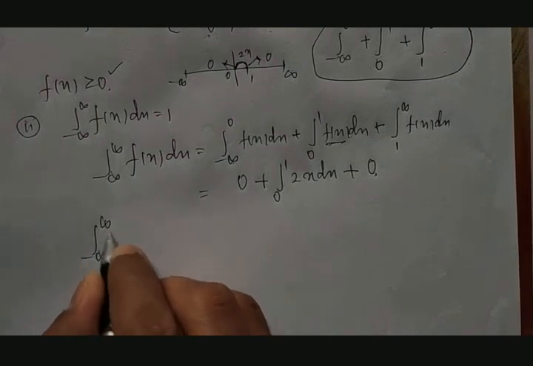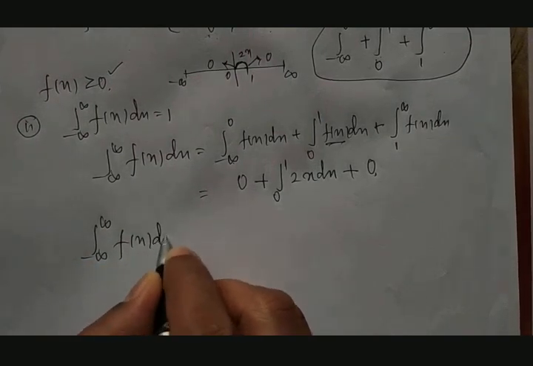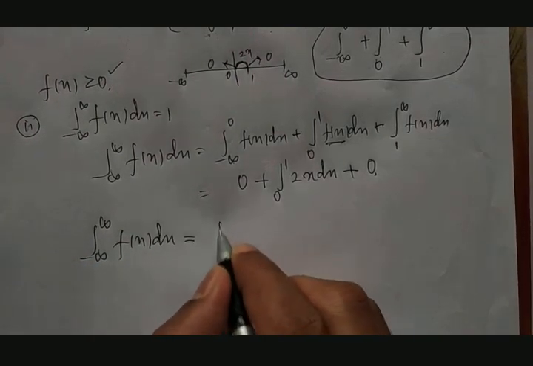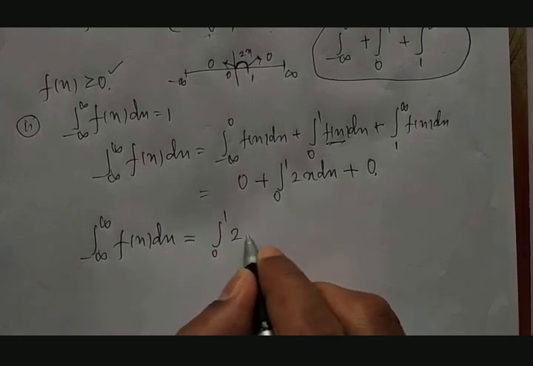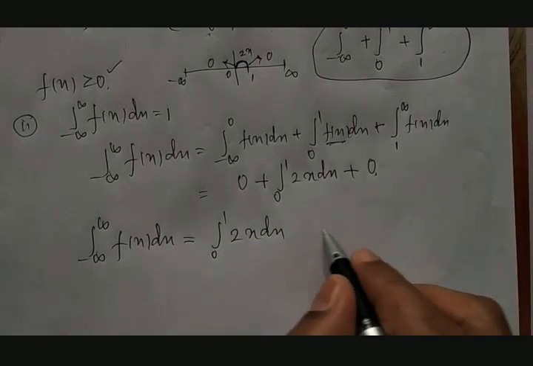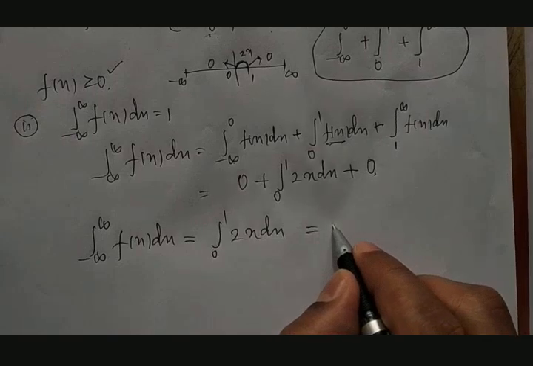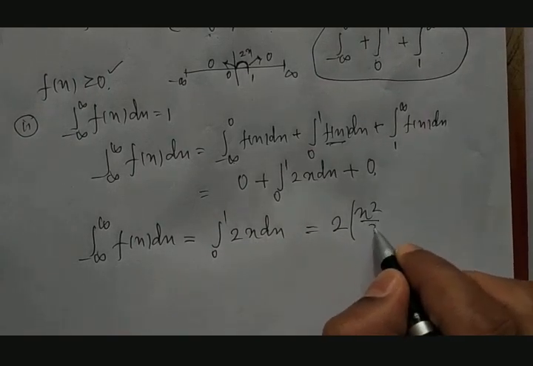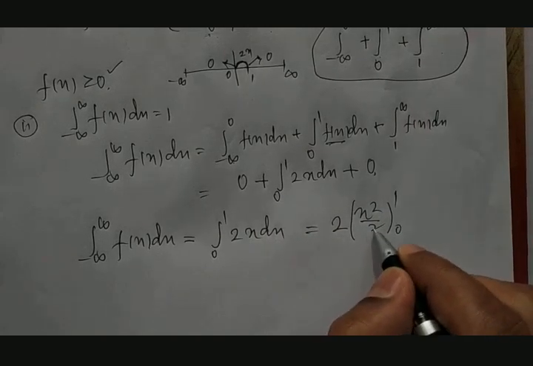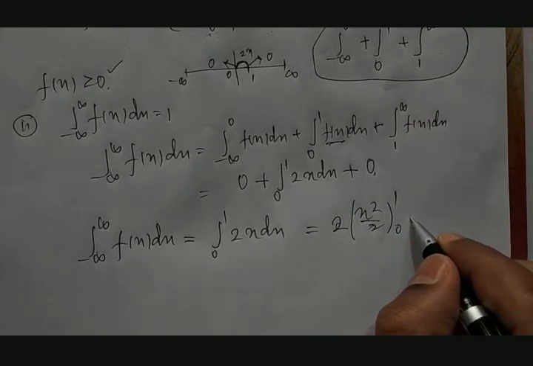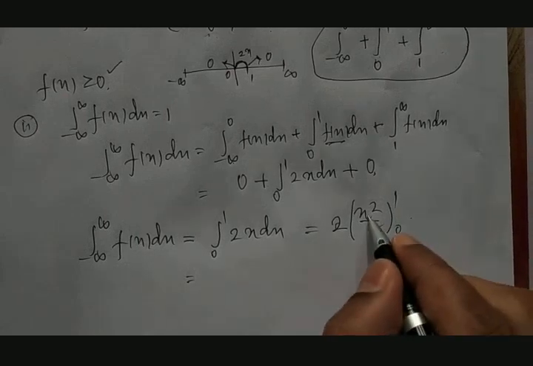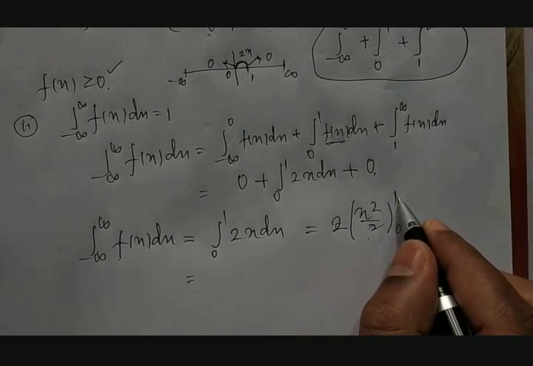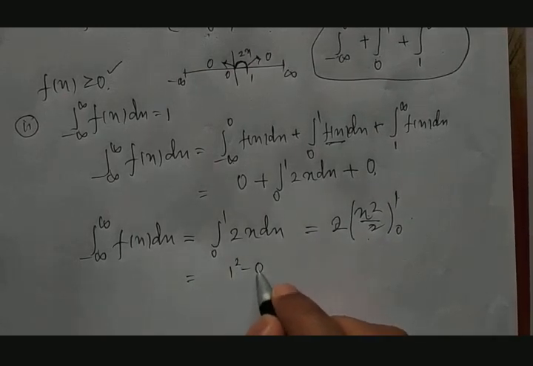Therefore, the integration between minus infinity to plus infinity of f of x dx is equal to the integration from 0 to 1 of 2x dx. Therefore, you take 2 common, then the integration of x becomes x square by 2 between 0 and 1. The 2 gets cancelled. Therefore, this is x square. The upper limit is 1, so it becomes 1 square minus 0.